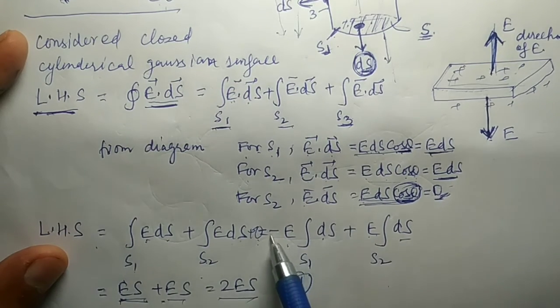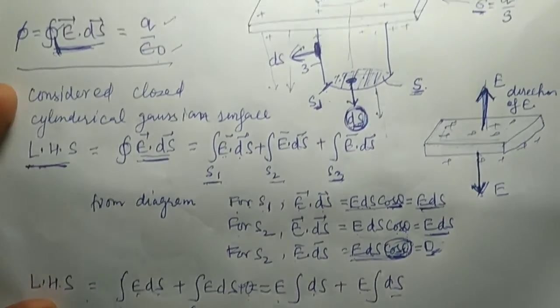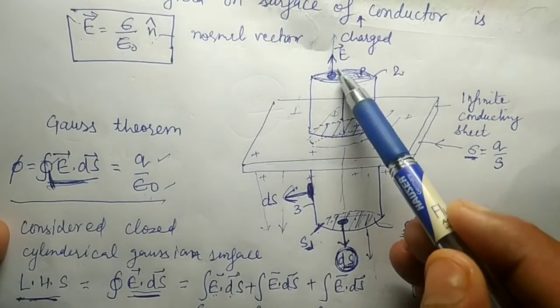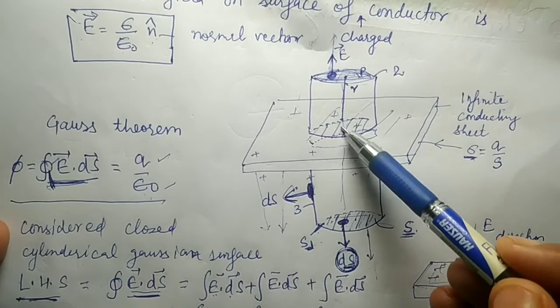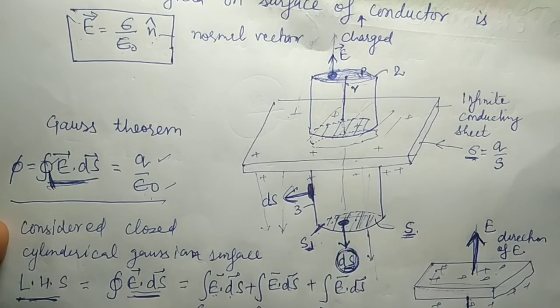Since E is uniform, I have chosen only the symmetrical Gaussian surface. If you see this diagram, this is the S1 surface and this is your S2 surface. Both are equidistant, r above and r downward, so they are equidistant.